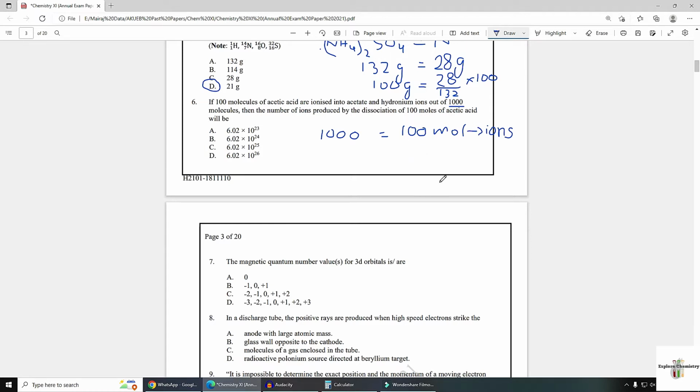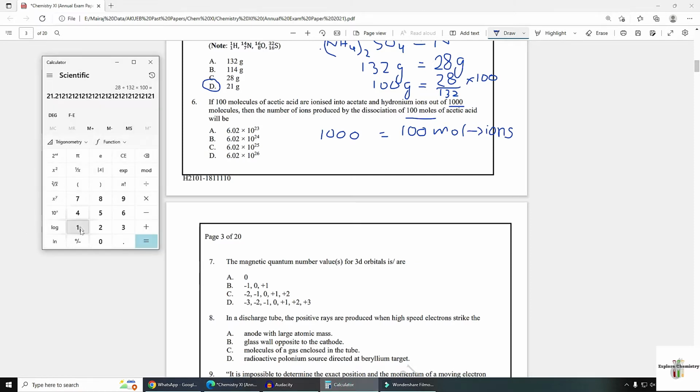but here 100 moles are given. First you need to convert these moles into number of ions by using the formula number of moles multiplied by Avogadro's number. So these are 100 moles multiplied by 6.02 × 10^23 molecules.